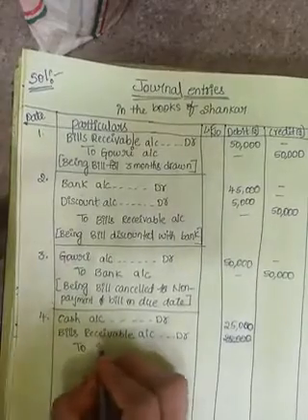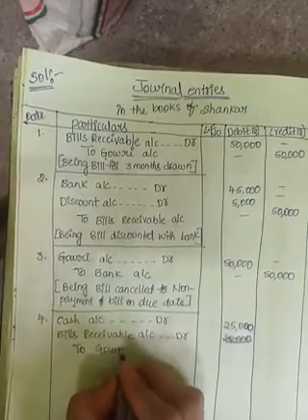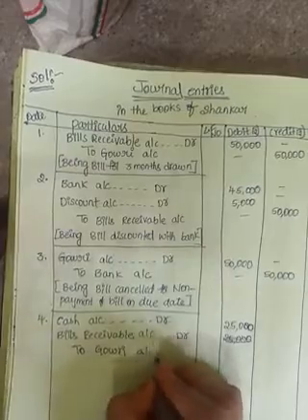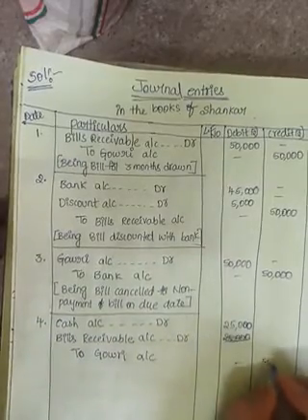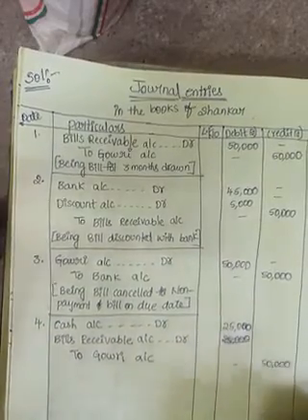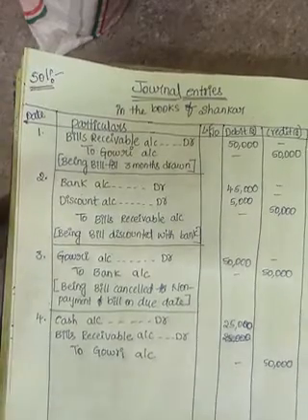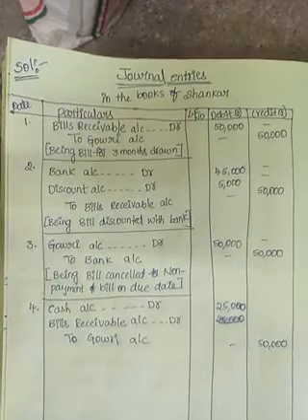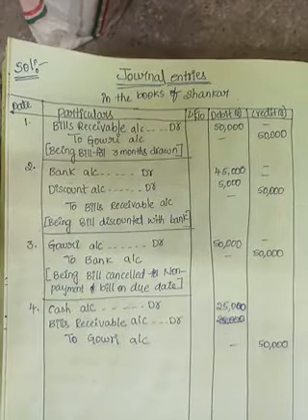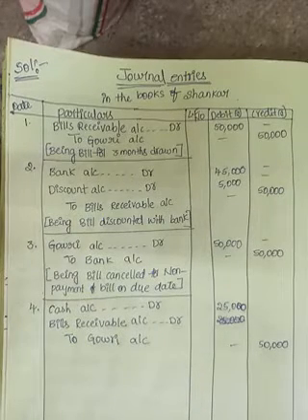To Gauri account, how much is the total amount actually? Rupees 50,000. Now here interest is also there. How much is the rate of interest? Rate of interest is 12%.